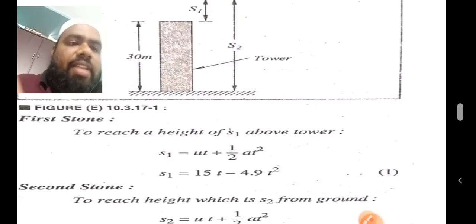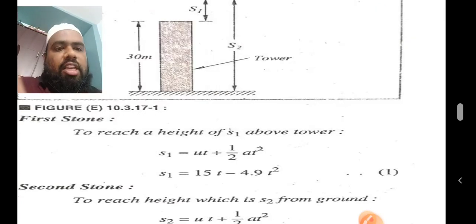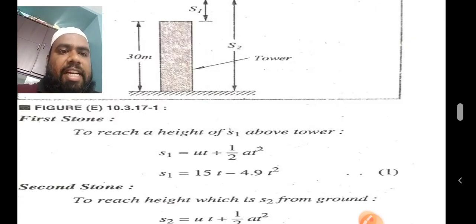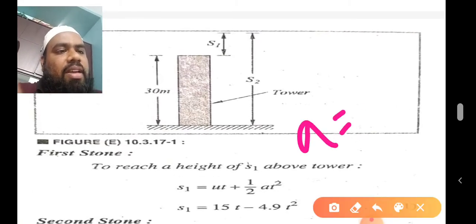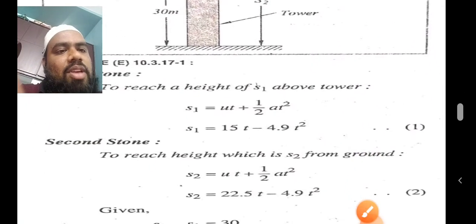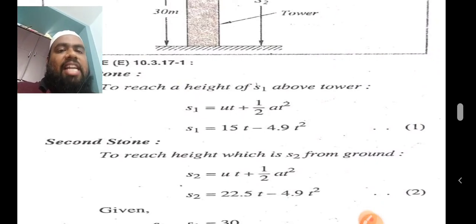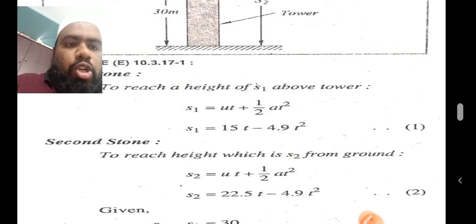This is the tower, S1, S2, 30 meters, etc. To reach the height S1 above the tower, S1 is equal to ut plus half at square. We know that equation. S1 is equal to 15t, the initial velocity has already been given, minus. Why do I have minus? Because I have thrown the body vertically up, so your a will be minus g, that is nothing but minus 9.8. So S1 is equal to 15t minus 4.9t square. Now come to the second stone. To reach the height S2 from the ground, S2 is equal to ut plus half at square.